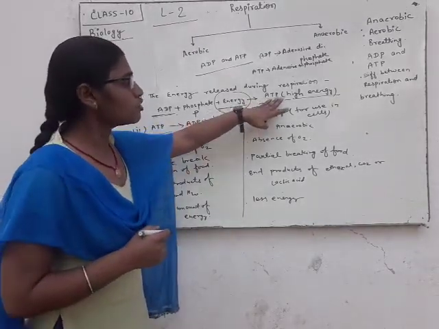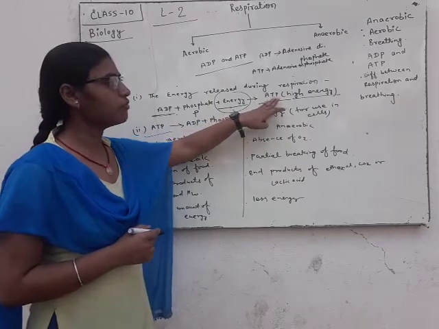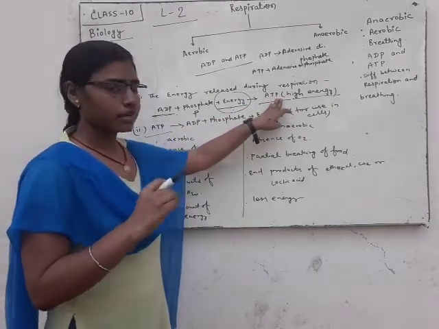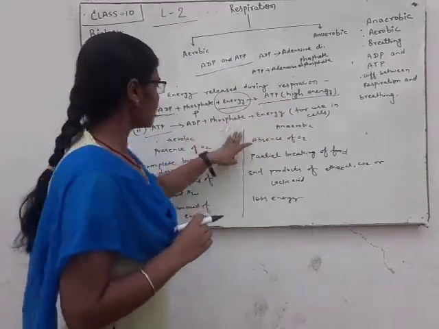This is the process to store energy in the form of ATP. Here ATP is stored in our cell.